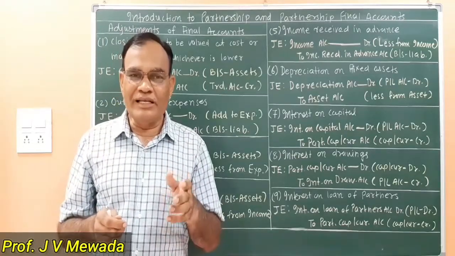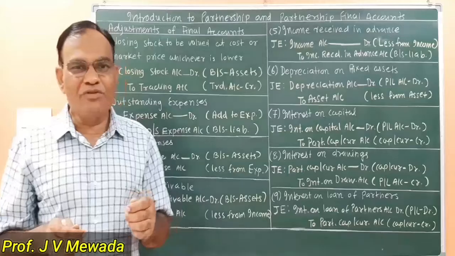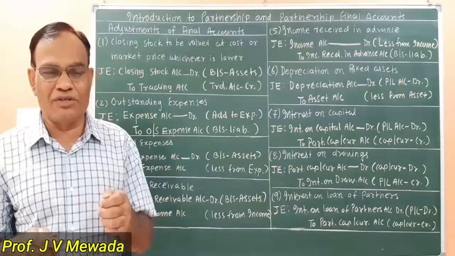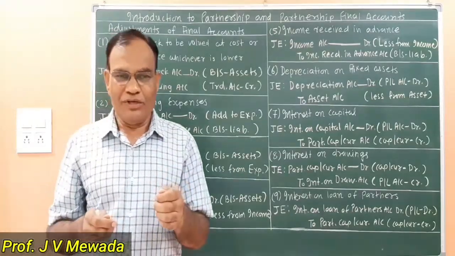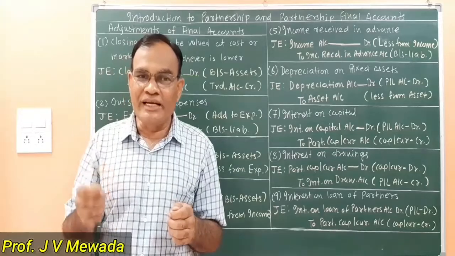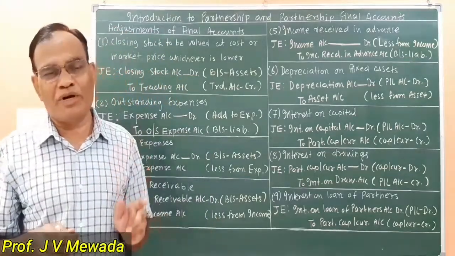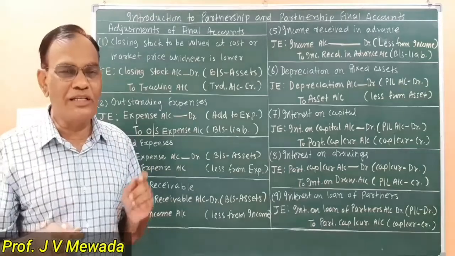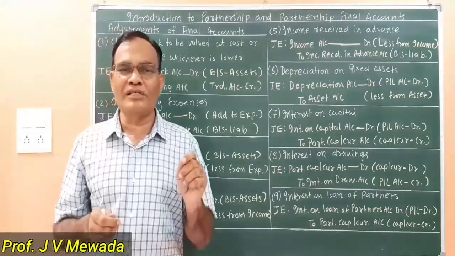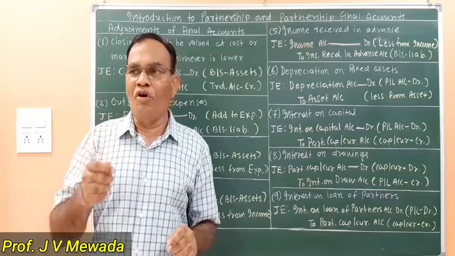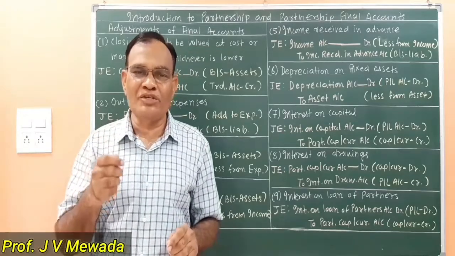Now another example. Suppose the cost value of the goods is 10,000, and its market price is 8,000. We are supposed to write 8,000 in the books of account. Why are we supposed to write 8,000? Because according to the concept of conservatism, all possible losses can be assumed.